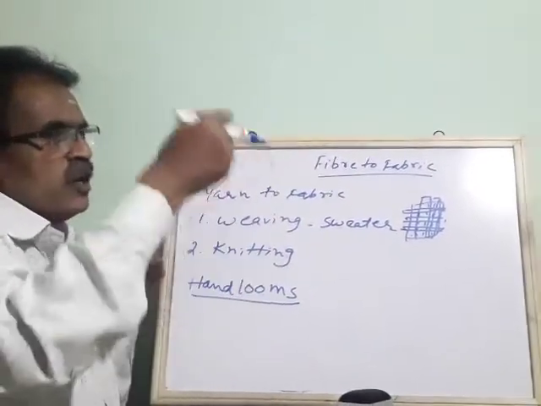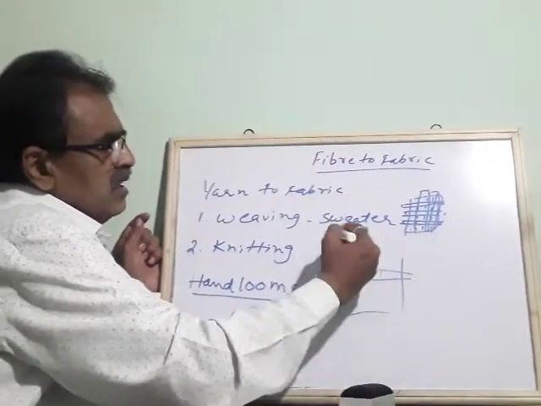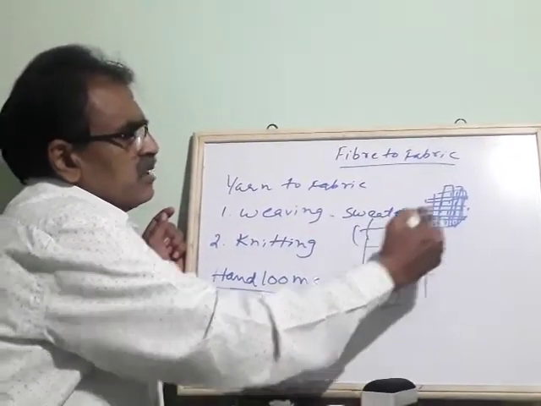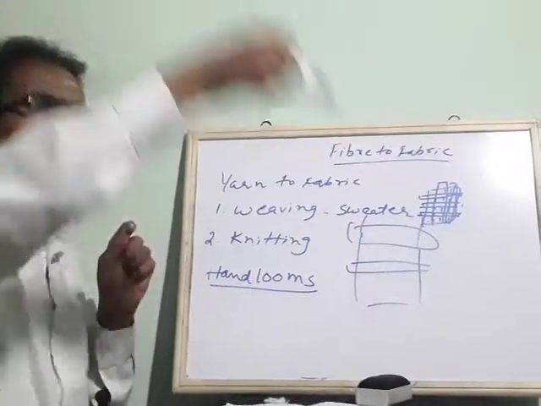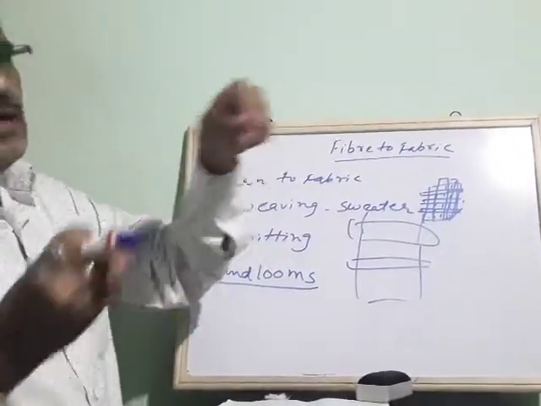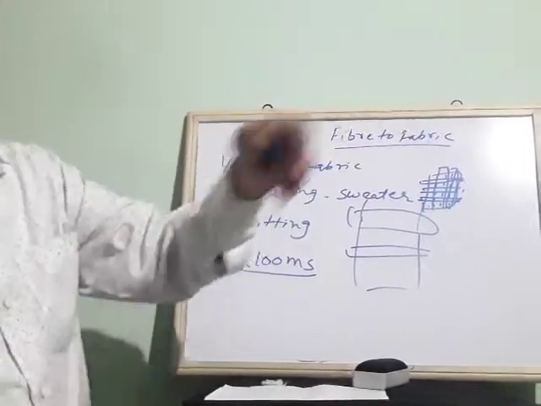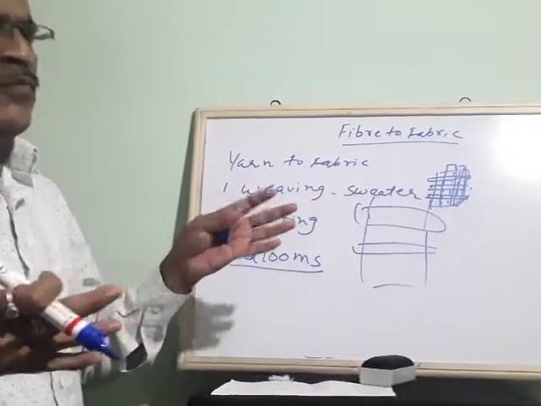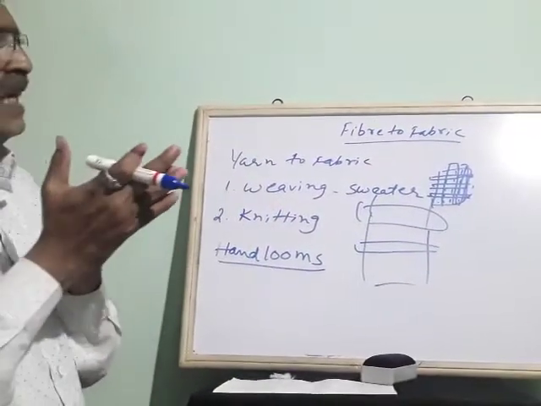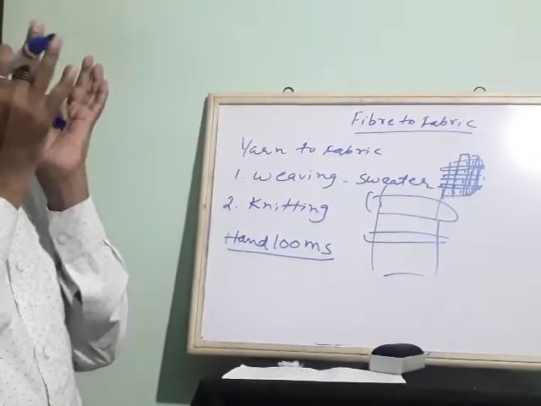Handlooms will be like this. It will be a long sheet with some sticks here, tied somewhere up, and they will pull it. When they pull it there is movement, and the yarn is woven from both sides into small fibers and converted into a big sheet of cloth, that is called fabric.